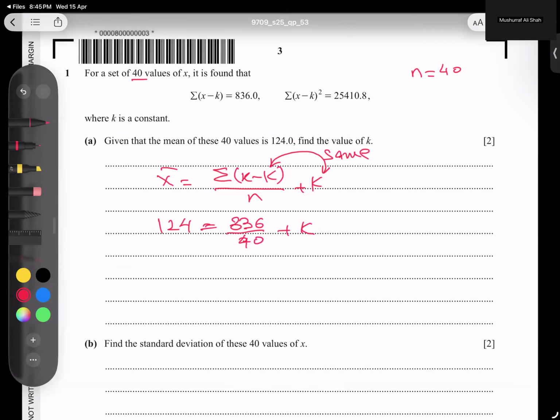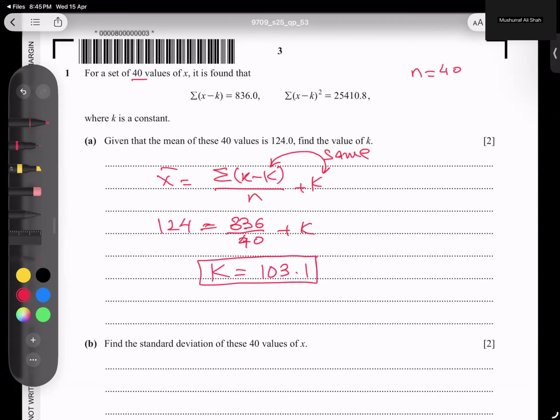So it's just type in calculator and get the answer. So 124 minus 836 by 40. I'm getting the k value 103.1. This is done. So let's talk about the next part.